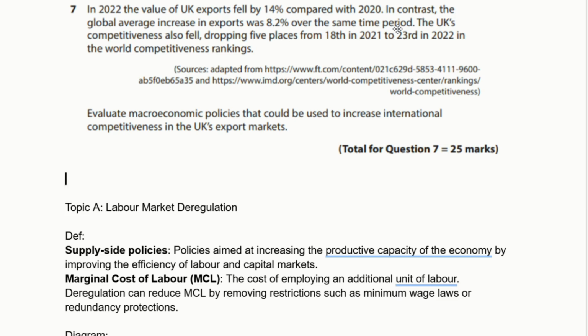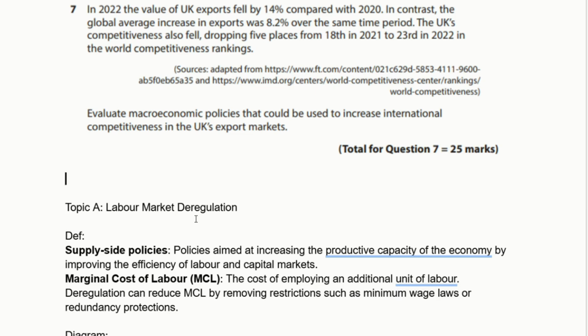So I'm going to give you an idea of how I would answer this question, just an outline. Obviously, there are many different ways to answer a question like this, but hopefully this gives you a bit of guidance about what would be appropriate or what would give you the most marks for a question like this.